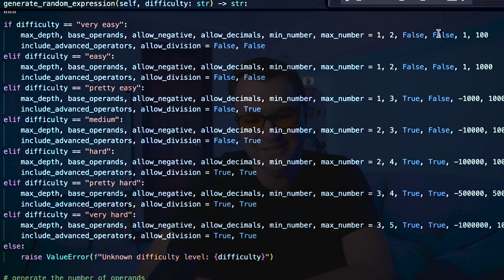You see very easy accepts minimum number 1 and 100. So it's only going to generate numbers between 1 and 100. It's not going to allow decimals. It's not going to allow negatives. And it's not going to allow division. But as I move to easy or pretty easy, I start to allow other things. So maybe I increase the number range. Maybe I allow negatives. Maybe I allow division. And then down at the bottom here, you've got a high range of numbers, and I allow division, negatives, etc.